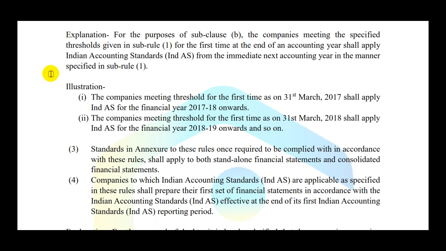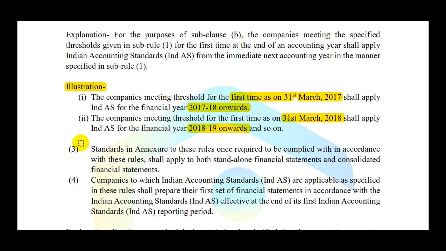The illustration from the notification itself is that the company meeting the threshold for the first time as on 31st March 2017 shall apply Ind AS for the financial year 17-18 onwards, that is from 1st April 2017 such companies must apply Ind AS. The company meeting the threshold for the first time as on 31st March 2018 shall apply Ind AS from the financial year 2018-19 onwards, that is from 1st April 2018 they should adopt Ind AS.